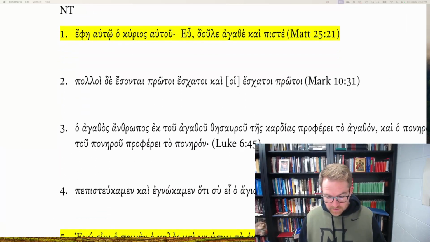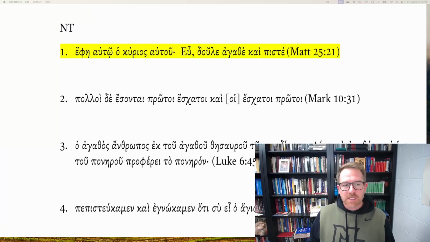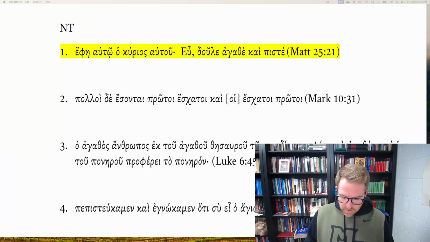Matthew 25:21. Ephe autu hakurias autu. You dule agathe kai piste. This is from one of Jesus' famous judgment parables in Matthew 25. And our subject is kurios. And the Lord spoke to him.